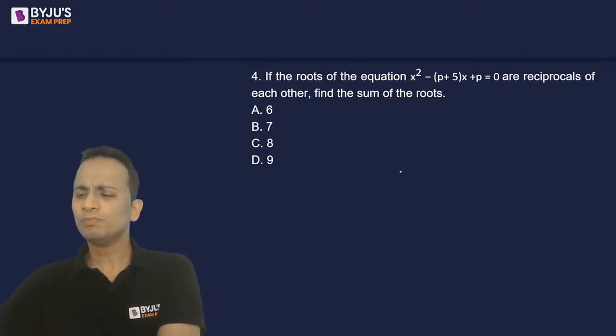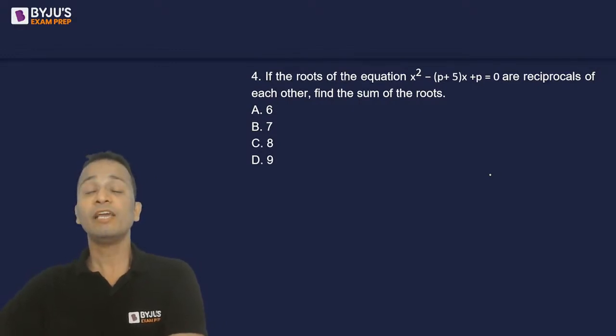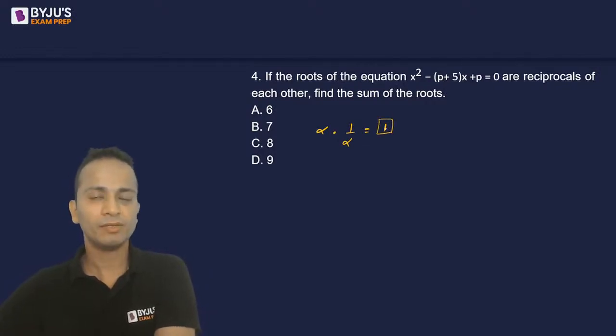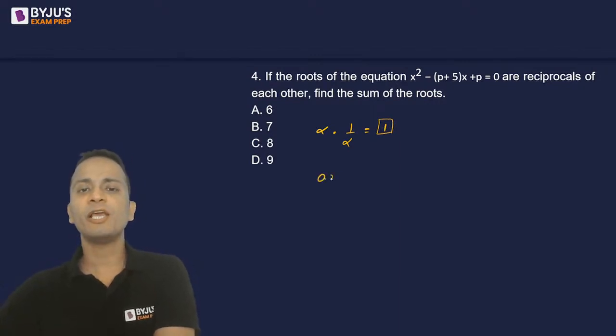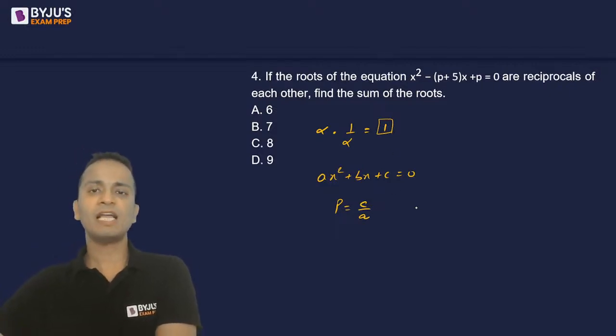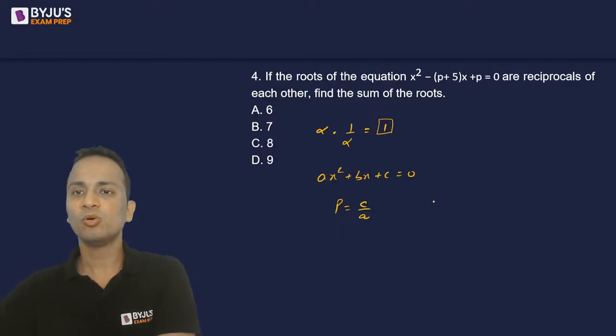Right? Now, the property that you must know here is if one root is reciprocal of the other root, let's say one of the roots is alpha, another root will be 1 upon alpha. So I can say that the product of the roots will come out to be 1. All right, the product of the roots will be 1. For any quadratic equation ax square plus bx plus c equal to 0, the product of the roots is c upon a. Okay. Now for the given equation, you are given that the product of the roots is 1. So in the given equation, c upon a will be p upon 1.